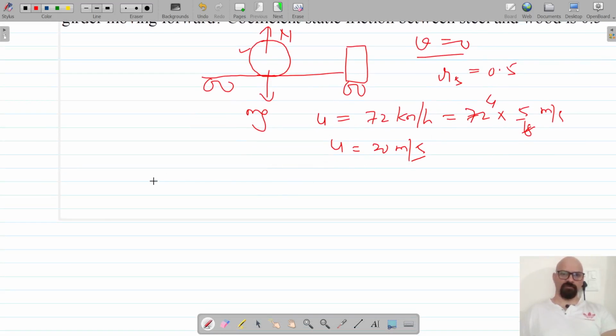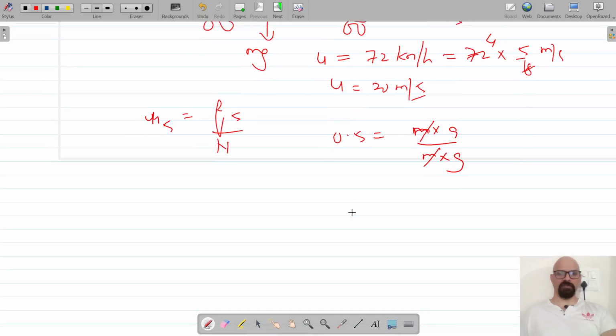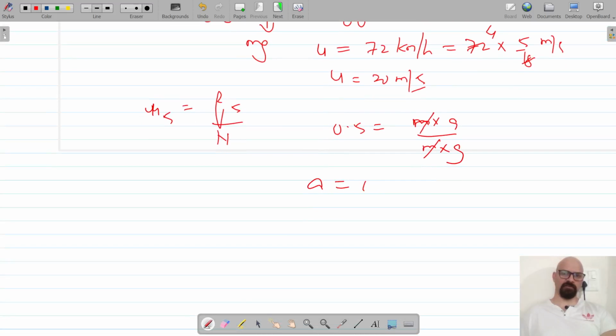Let's use the coefficient of static friction, which is equal to the force of friction divided by the normal reaction, and the coefficient of friction is 0.5. Force is mass into acceleration, so this is mass into g, the mass gets cancelled, and the acceleration is 0.5 into 9.8 meter per second square. We have to find the time.